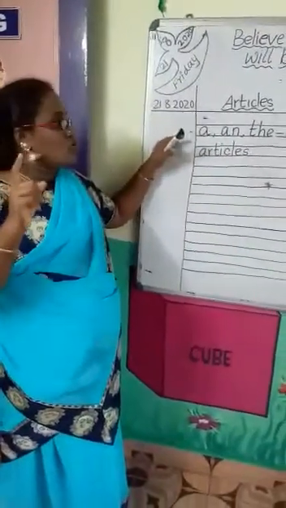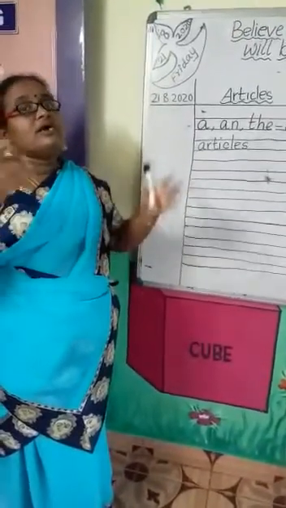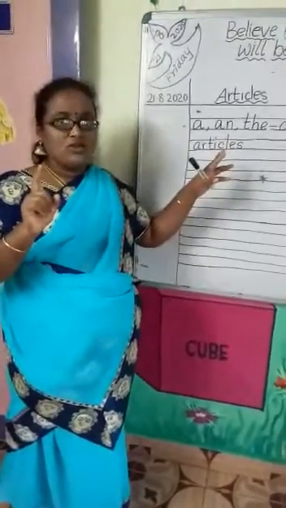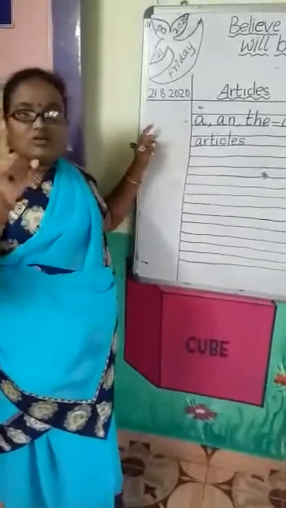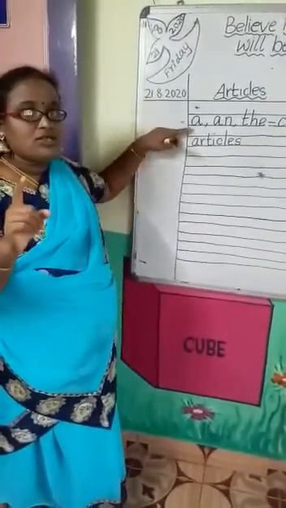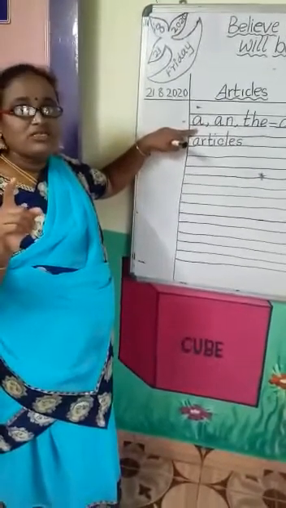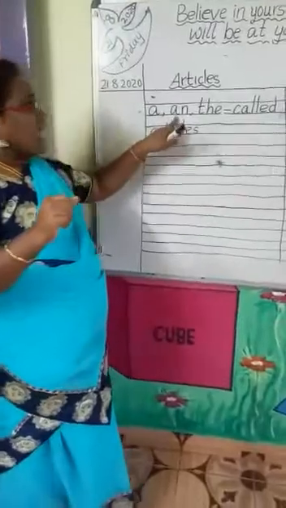A. Article a. So, a marker. If it is one bird, a bird. If it is one tree, a tree. Like that. Wherever the object is one, you have to use a. So, we have to use a there. Okay dear? Super. Now, we come to an.